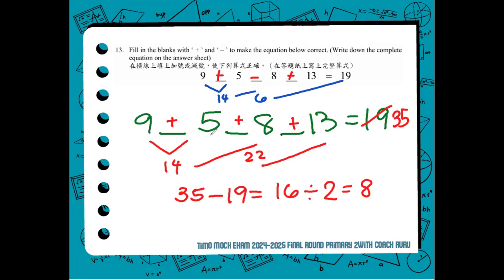In this case, we have 35 minus 19, and that is 16. The difference will be divided by 2, and as we divide the difference by 2, we get 8, and that value should be the one subtracted in the original equation to make it correct. So I hope you guys follow that.